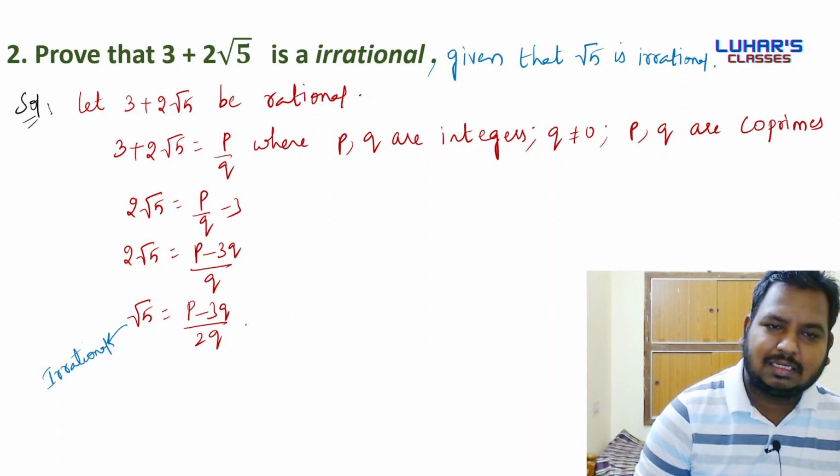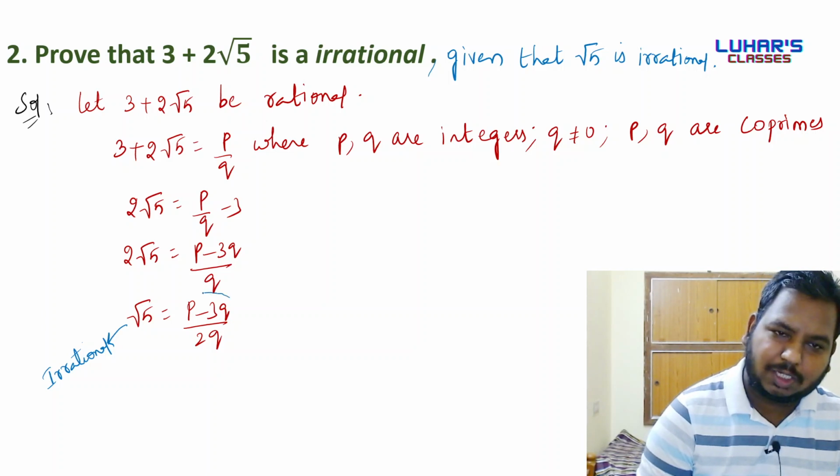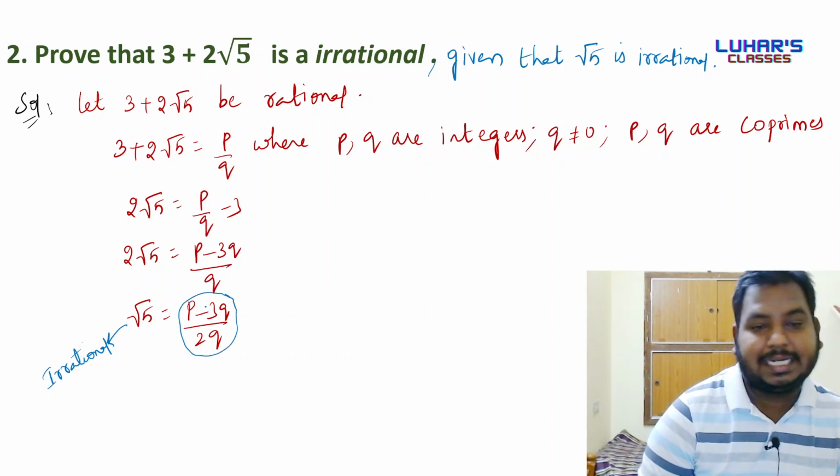Now when I look at the right hand side, I have p minus 3q by 2q. Here p and q are integers.